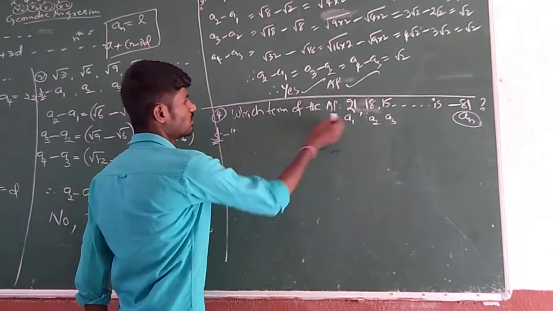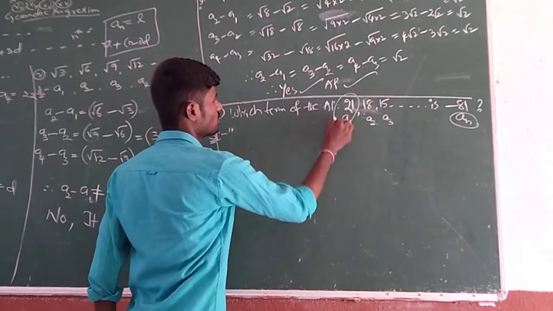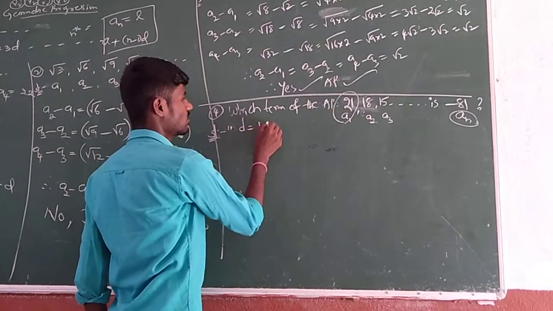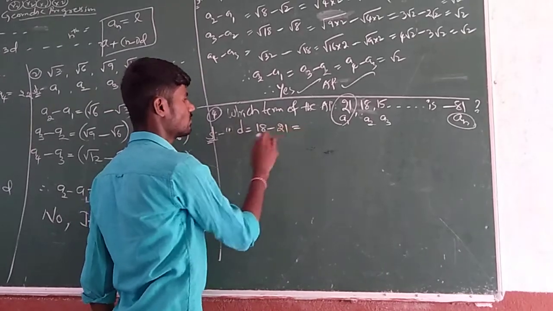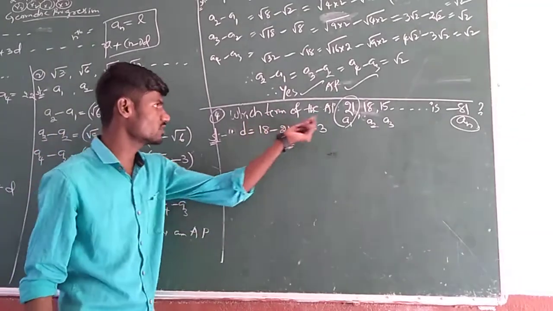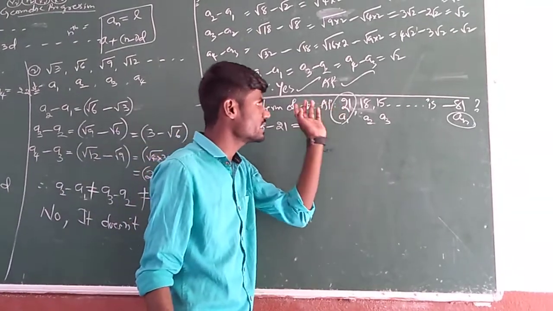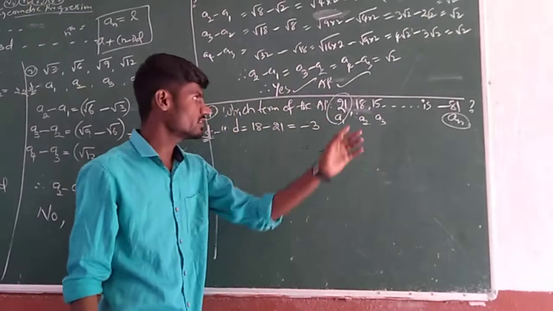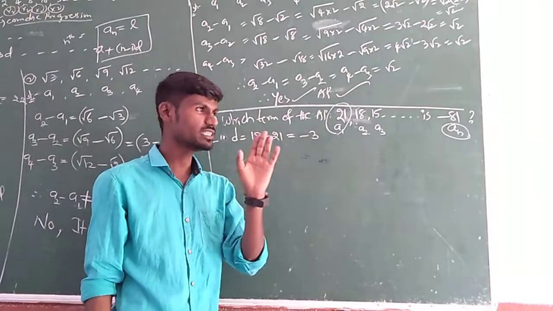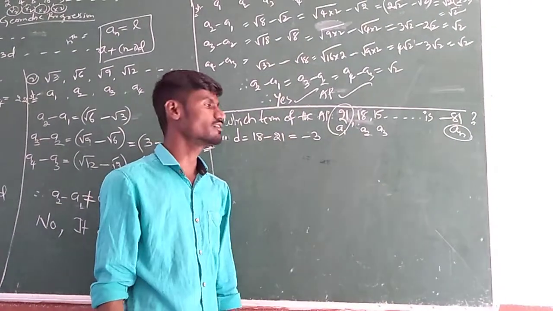So how can we take it? Here A, how much? A1 is nothing but 21. Then the common difference, how much? The difference between them, 18 minus 21. What is that? Minus 3. So if you observe, it is a decreasing AP. If it is a decreasing AP, its common difference is a negative result. If it is an increasing AP, that is positive.